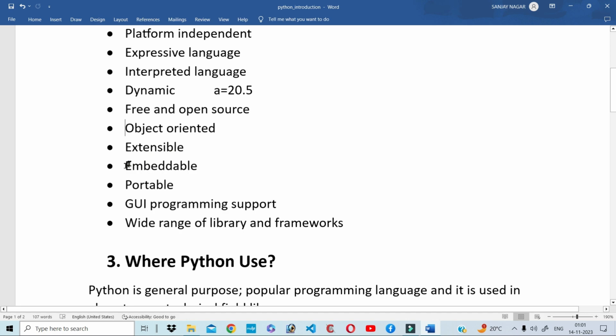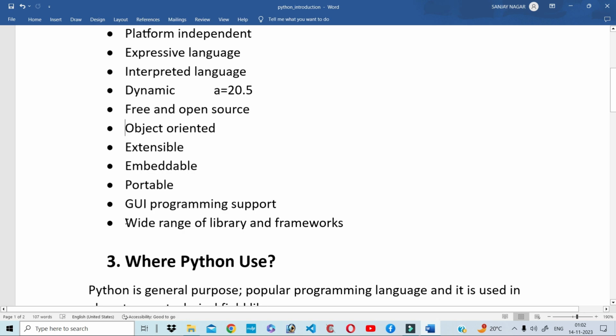And the next one is embeddable. Embeddable means other languages can easily be embedded in Python, so you can say it is embeddable. And the next point is portable, means the code of Python can easily run from one machine to another machine, with no need to change the code. And the next point is GUI programming support, means Python also supports graphical user interface programming.